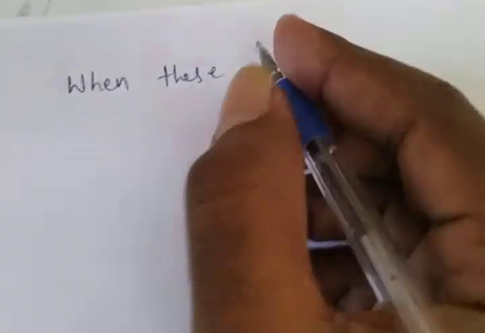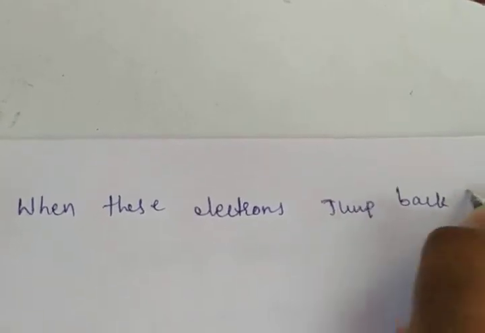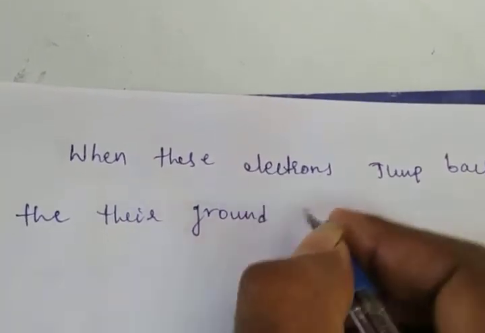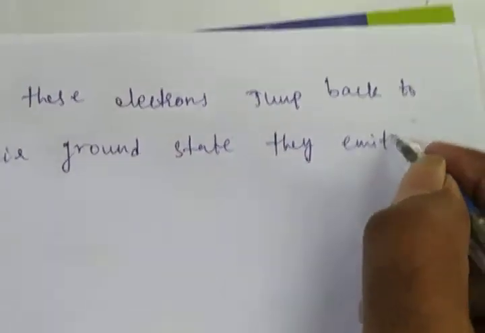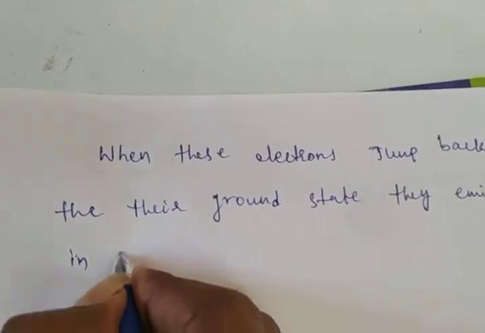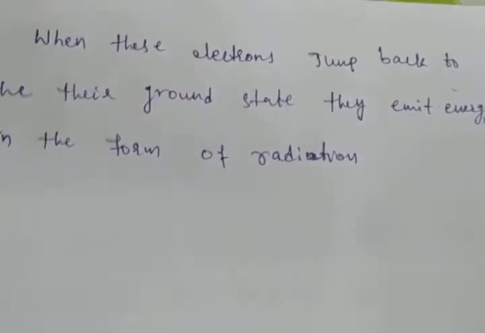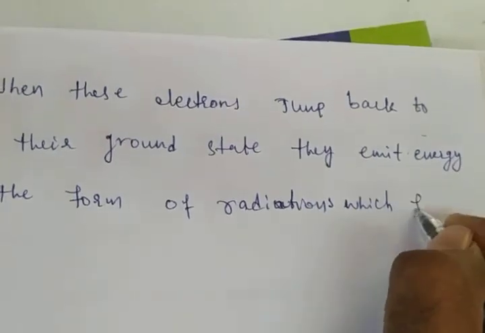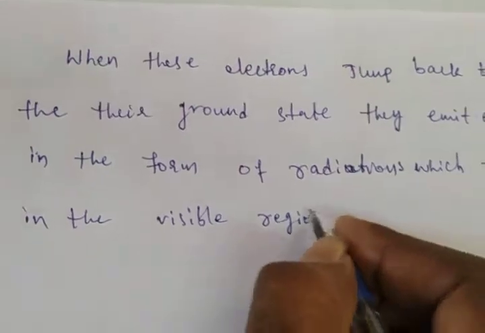When these electrons jump back to their ground state, they emit energy in the form of radiations, which fall in the visible region.